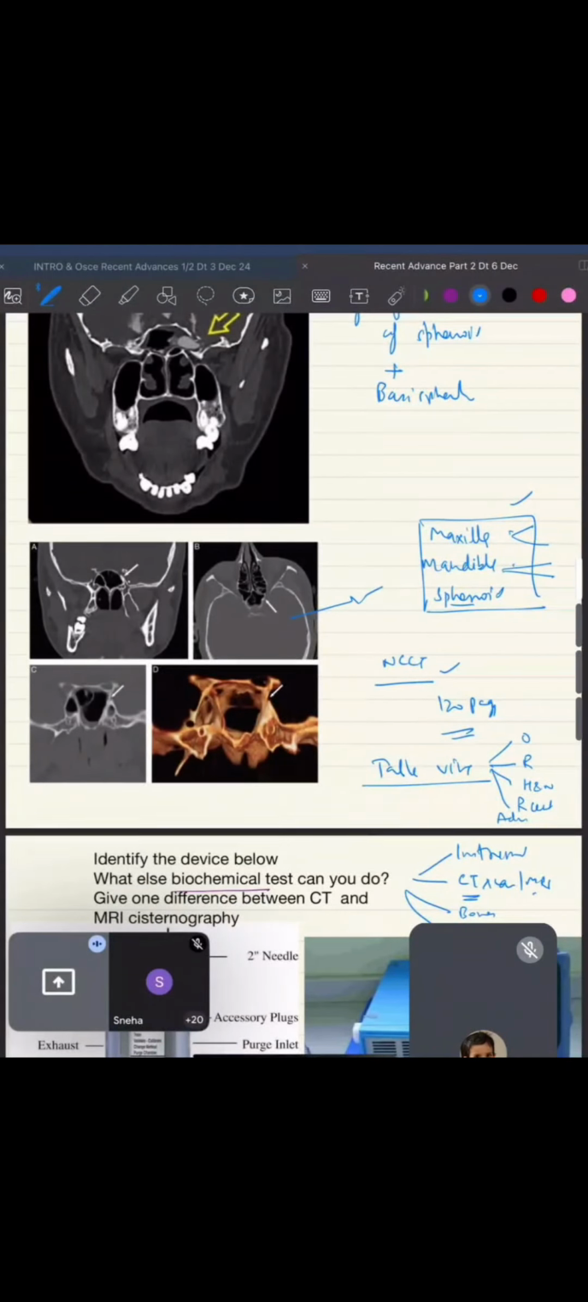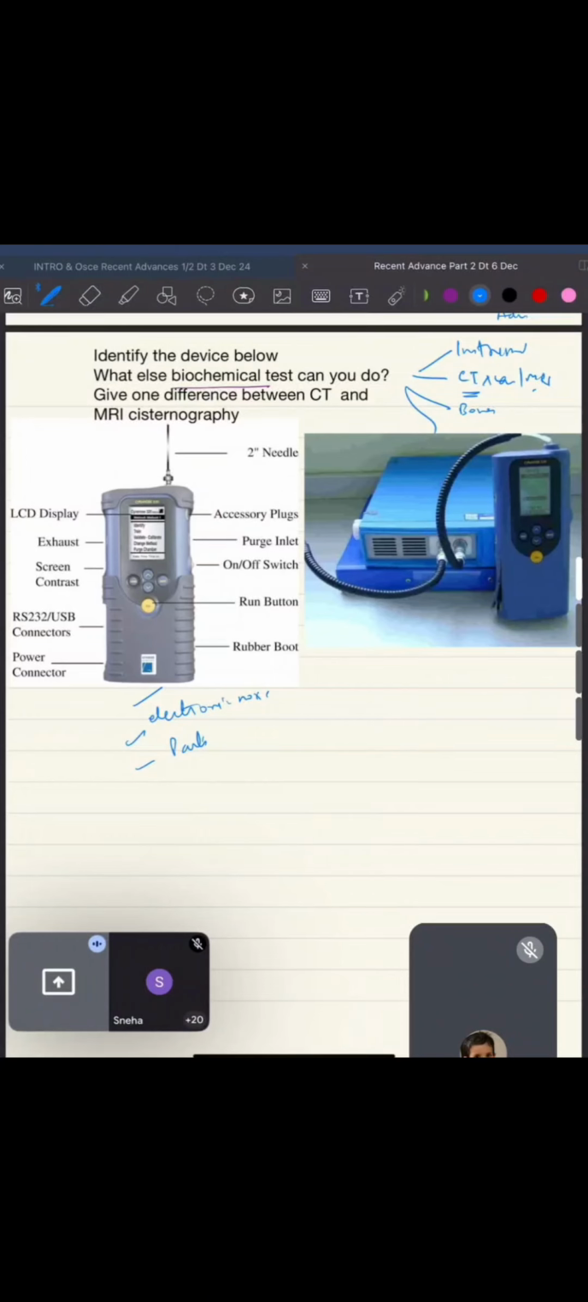Now coming to the next question. The next question is also from CSF rhinorrhea. Identify the device given below. This has been asked before. This is your electronic nose. They might ask you what the parts are. And now what they are asking is to give one difference between CT cisternography and MR cisternography. Take a try, somebody. Come on, tell me.